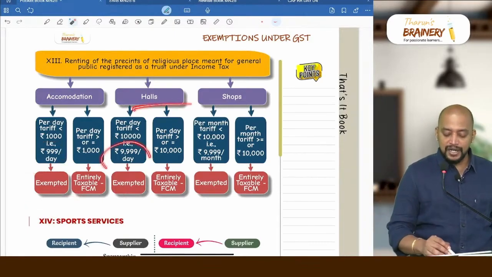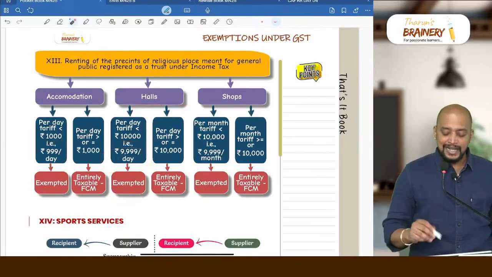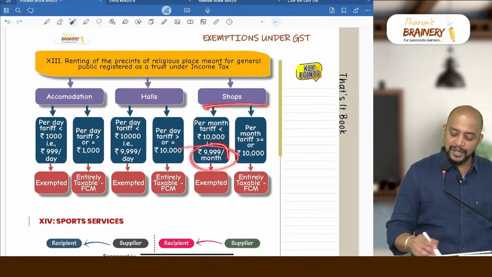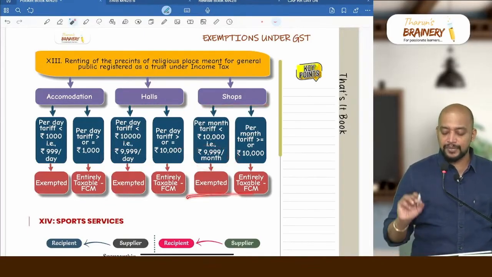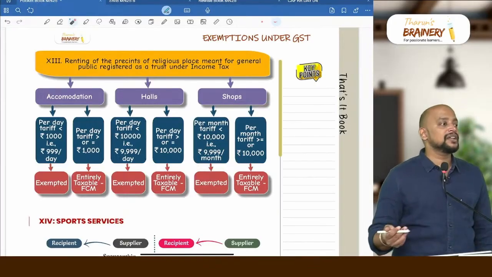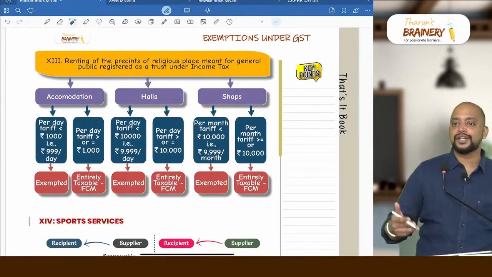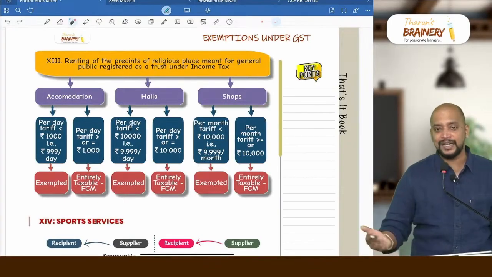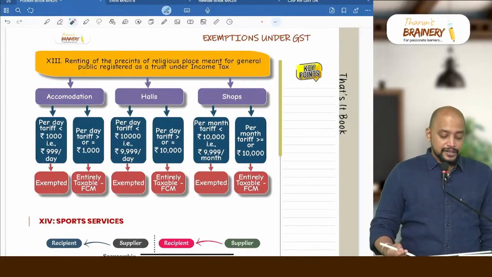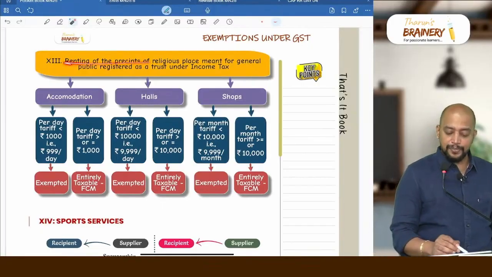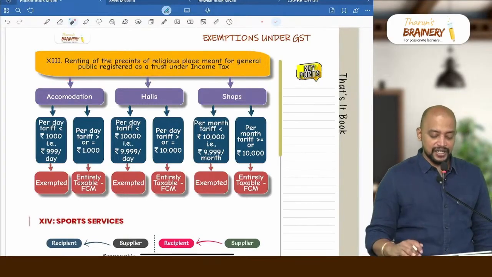For hall it will be 9999 per day, it will be exempted. For shops it will be 9999 per month, then it will be exempted. Beyond that it will be taxable, or equal to 1000 or equal to 10,000, that will be taxable. Got it? So that is about this renting of precincts of a religious place meant for general public.